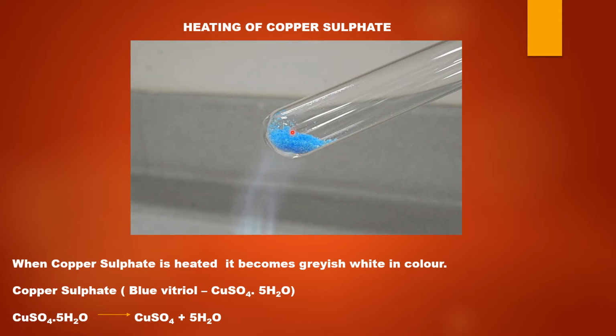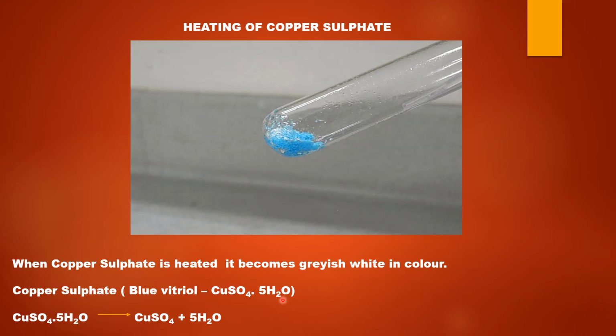Then this blue colored salt is called copper sulfate. Copper sulfate is known by a common name, which is called blue vitriol. It has a formula CuSO4.5H2O. Now what will happen when copper sulfate is heated?